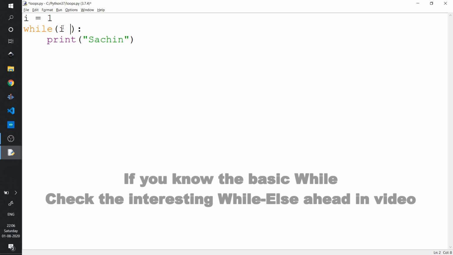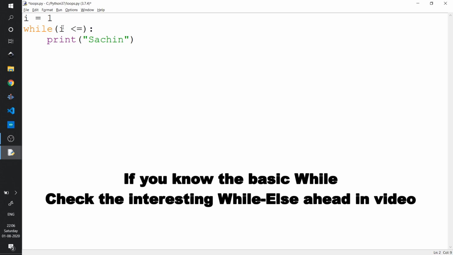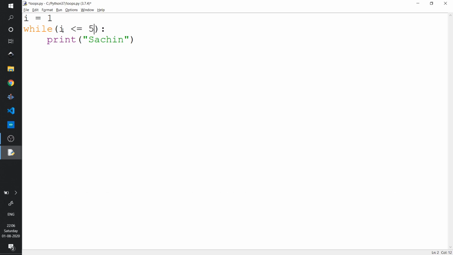Now simple, we will write a condition like this. What this means is I want anything inside the while loop to be executed if the condition given over here is true. So the first time i has a value 1, and when this condition is checked, the condition is true, so this statement will be executed.